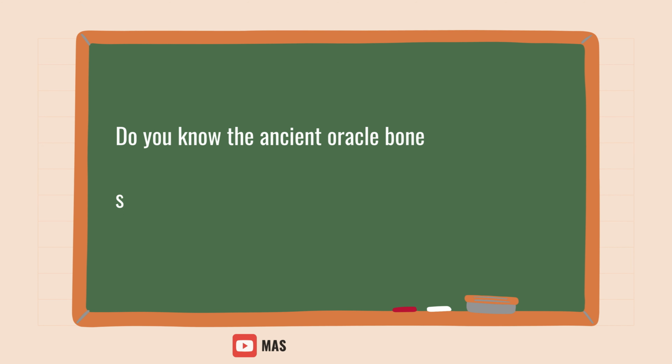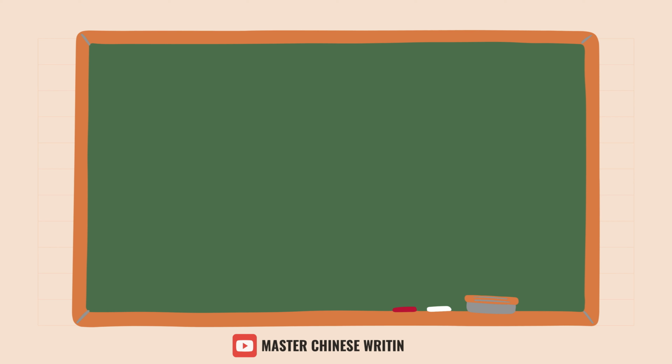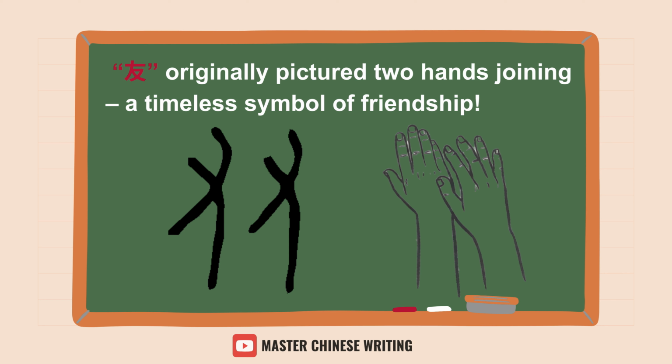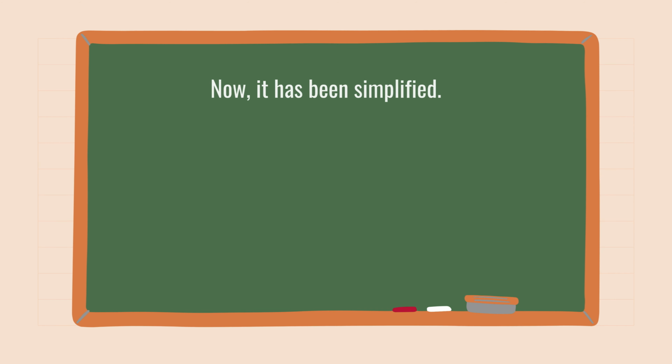Do you know the ancient oracle bone script for 友? It originally pictured two hands joining, a timeless symbol of friendship. Now it has been simplified.